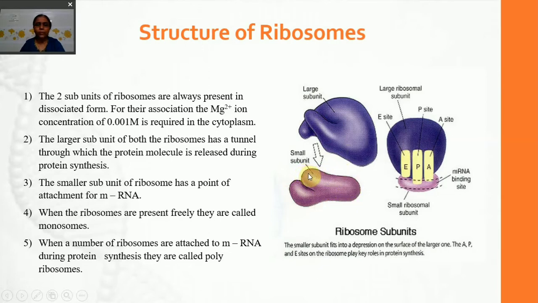When the ribosomes are present freely, they are called monosomes. When a number of ribosomes are attached to mRNA during protein synthesis, especially in the case of prokaryotes, they are called polyribosomes. Here you can see that the upper subunit has three sites. The A site is for the attachment of amino acids, which are brought by tRNA. The P site is the polypeptide site through which the polypeptide is released. The E site is the site through which the transfer RNA exits. This is the smaller subunit which has a point of attachment for messenger RNA.